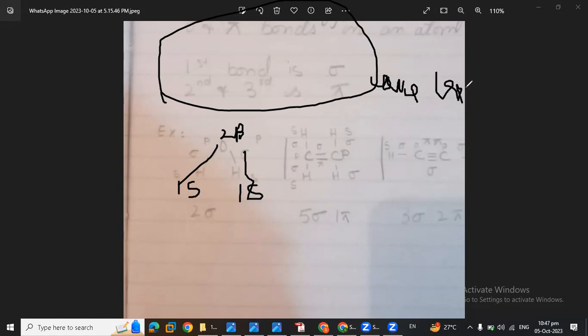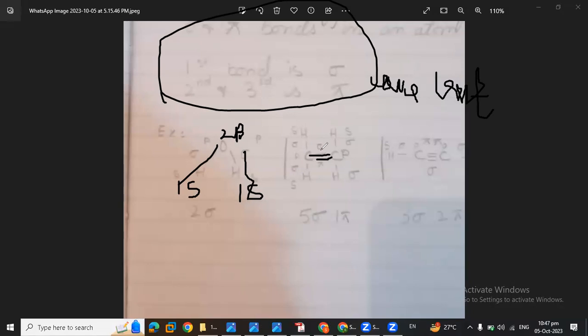Always remember that the first bond, which is a single bond, will always be sigma. Sorry, we have C2H6. That will be a single bond between carbon and carbon, so it will be sigma. But here you can see one sigma, one pi.